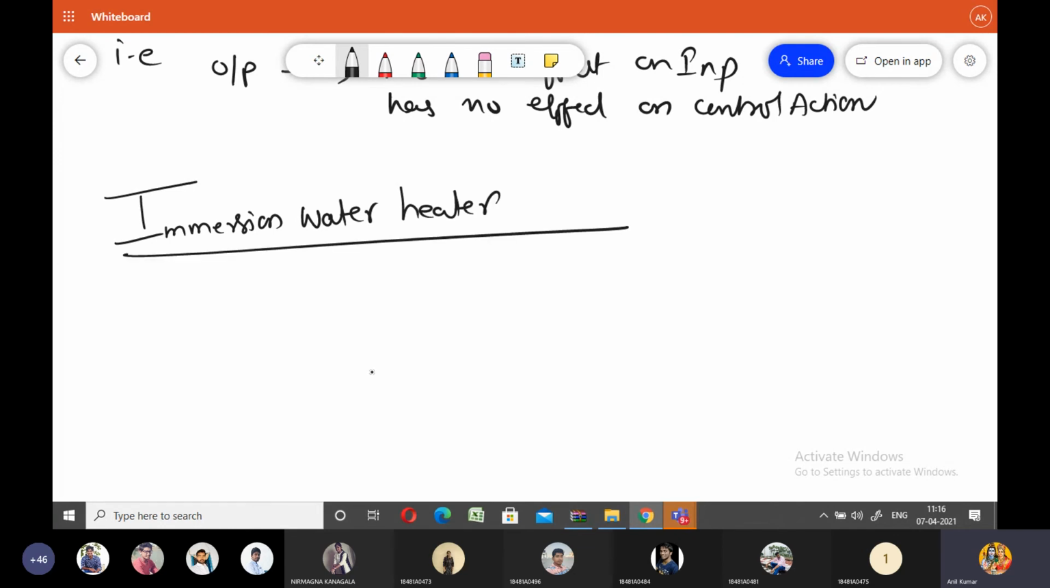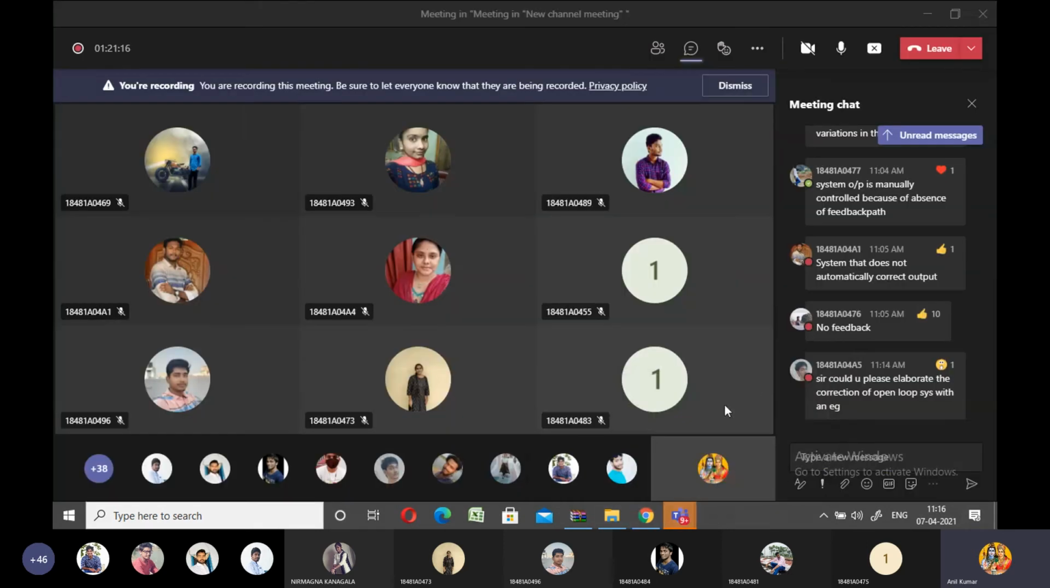For example, the immersion water heater. I hope every one of you knows about this particular immersion water heater. So what is the purpose of this immersion water heater? Please respond to me in the chat box. Hello? Please respond to me.